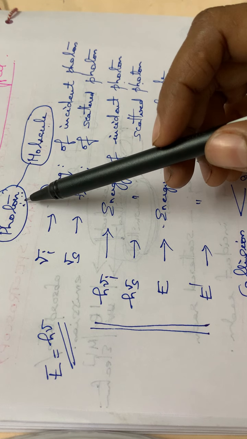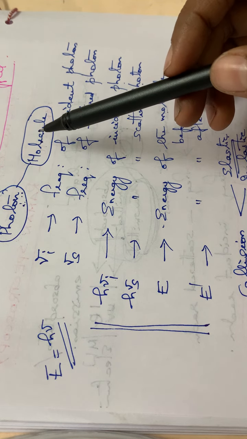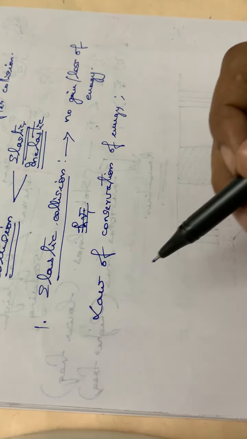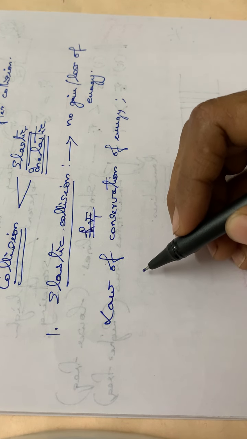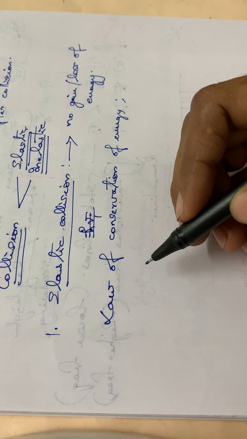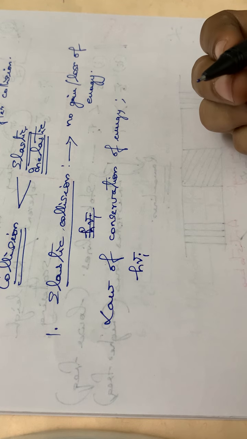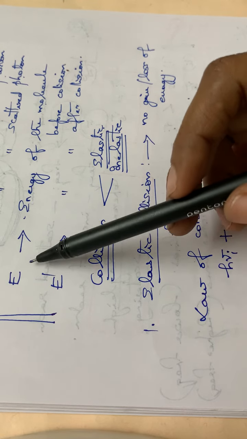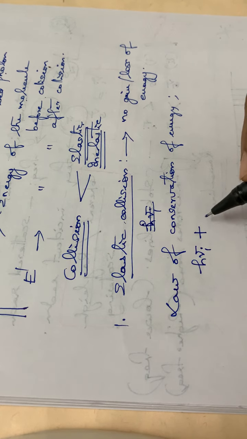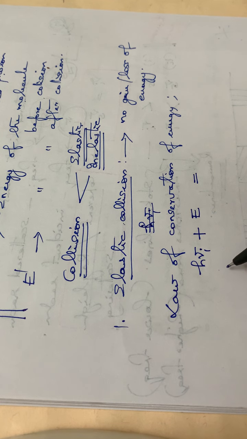If the total energy of the photon and the molecule remains the same before and after collision, then the law of conservation of energy holds. First, we write the energy of the photon and the molecule before collision. The energy of the photon is h nu I, plus the energy of the molecule before collision, which is E. So h nu I plus E corresponds to the energy before collision.